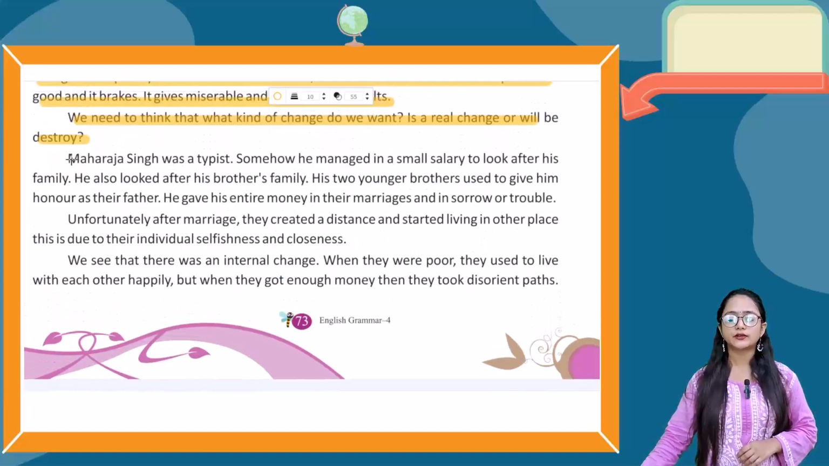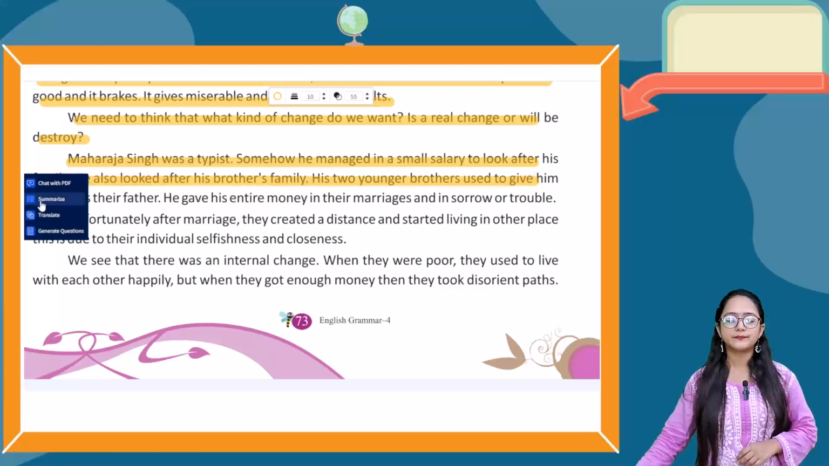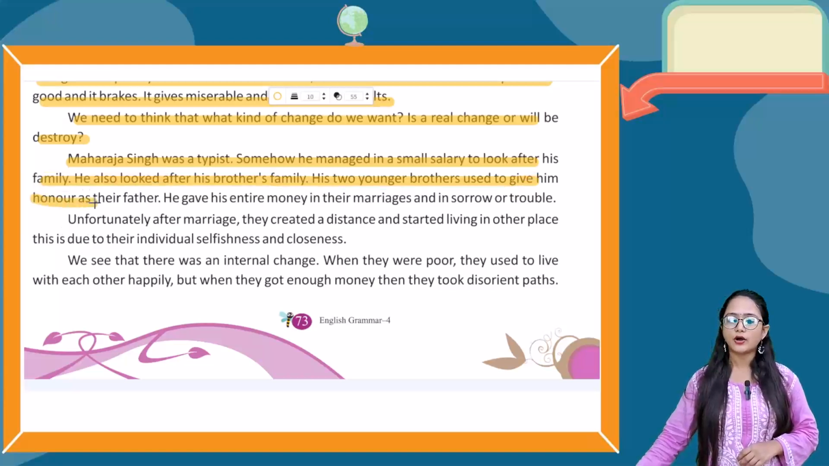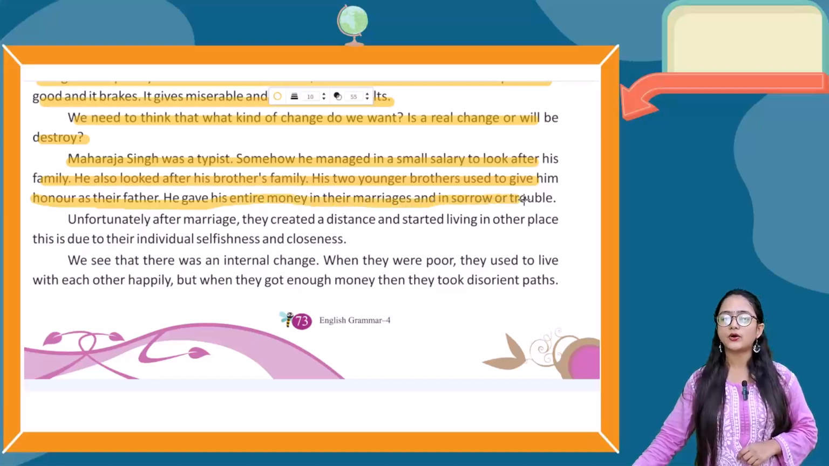Now here it is talking about Maharaja Singh, who was a typist. Somehow he managed on a small salary to look after his family. He looked after his brothers' families. His two younger brothers used to give him honor as their father. He gave his entire money for their marriages and in sorrow or trouble.